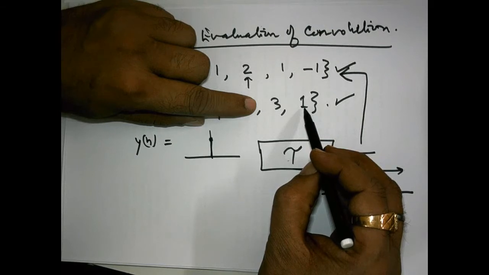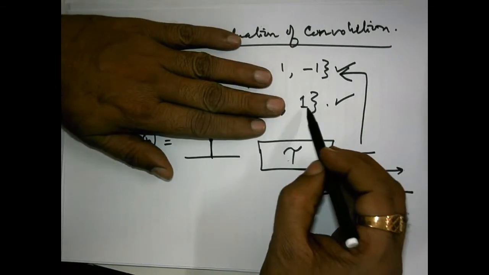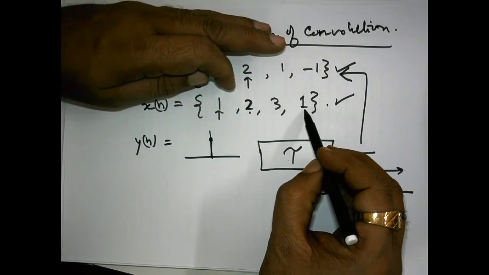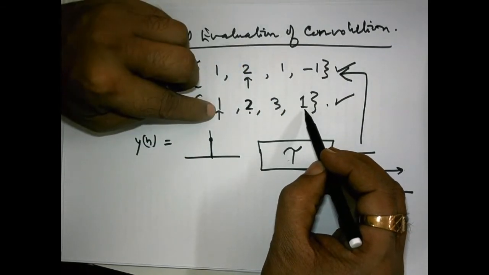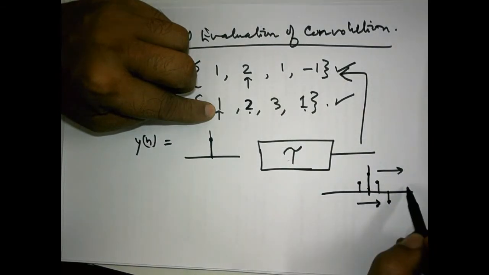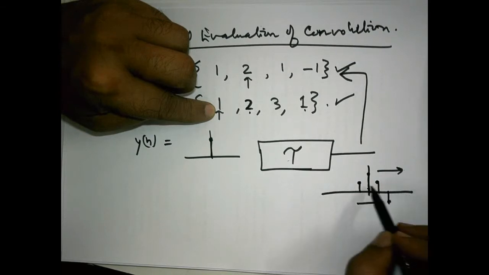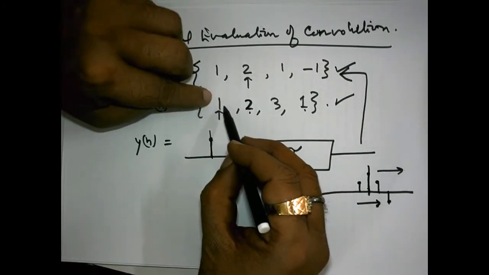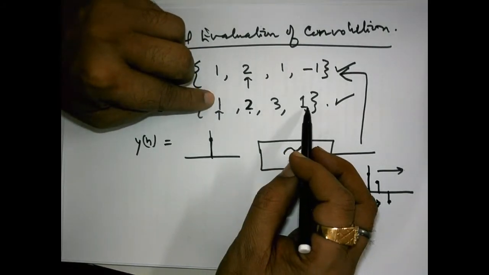Suppose the input consists only of this 1, nothing else, and this occurs at this time, not at this time. Then what will happen? This output is shifted 3 units in time, and each and every sample is multiplied by 1. Okay. This was the situation when we applied these different inputs.